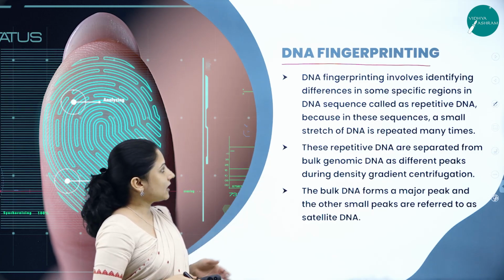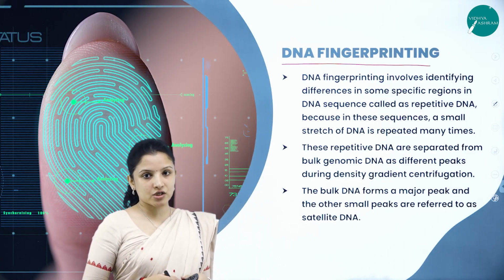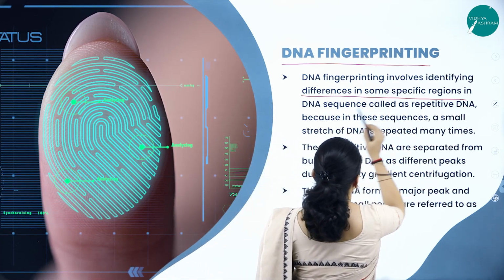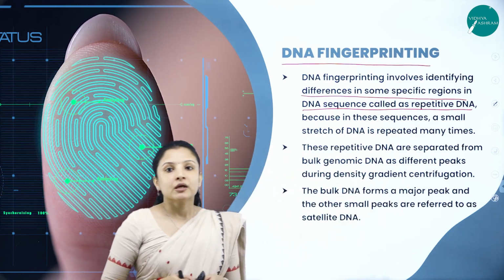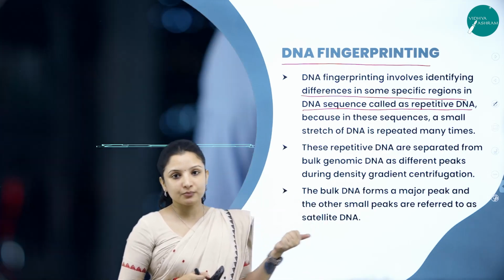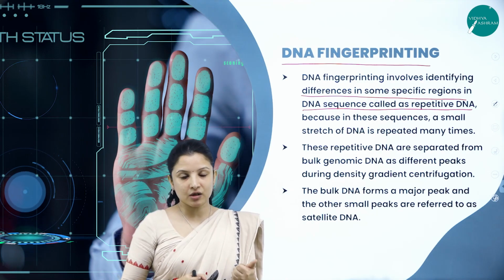So DNA fingerprinting involves the identification of differences in some specific regions in sequences called repetitive DNA. This DNA fingerprinting is of great importance during a crime, that is, for the forensic team. Why?